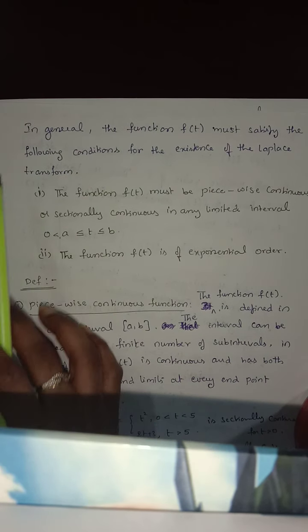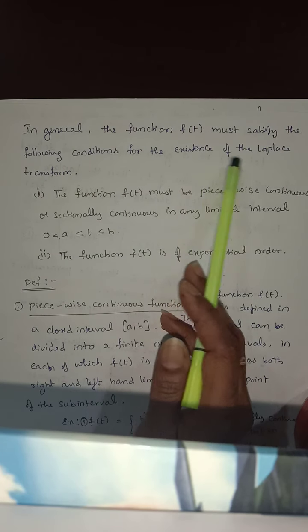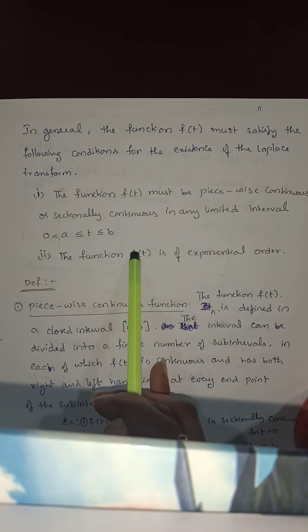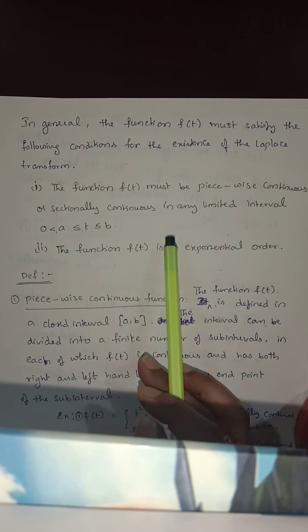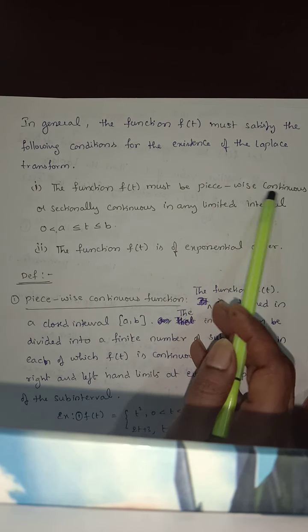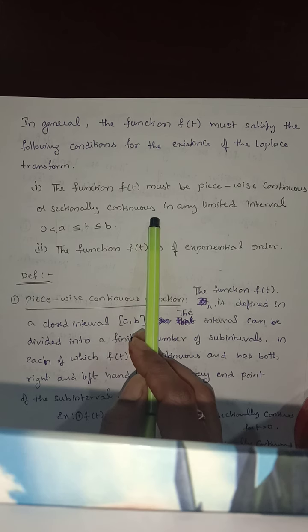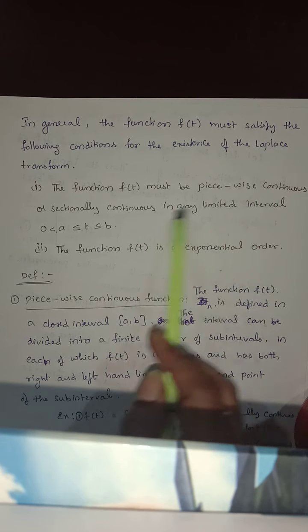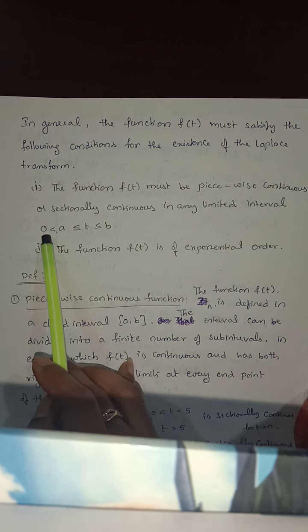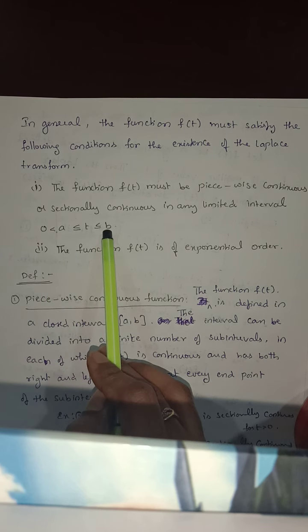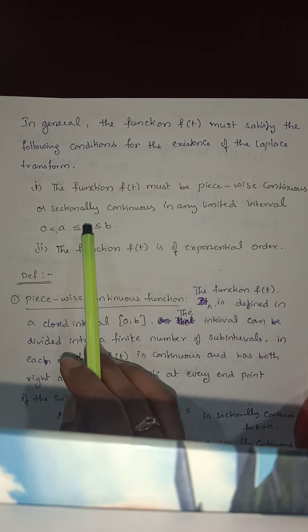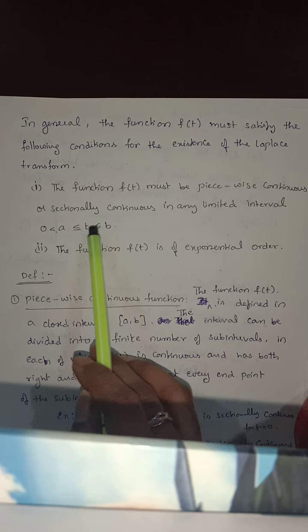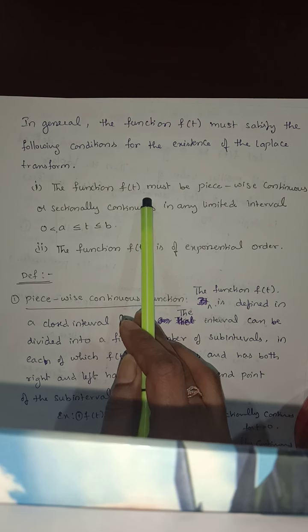In general, the function f of t must satisfy the following two conditions for the existence of the Laplace transform. The first condition is that it is piecewise continuous or sectionally continuous. Here the interval is given like this: 0 is less than a is less than or equal to t, t is less than or equal to b. So it may be piecewise continuous in this interval.